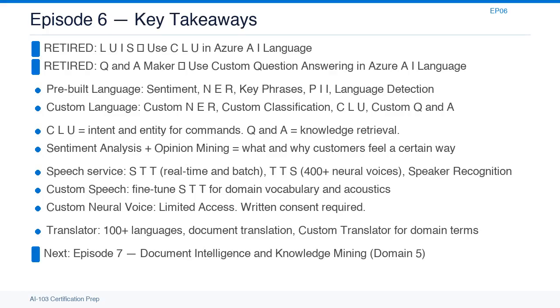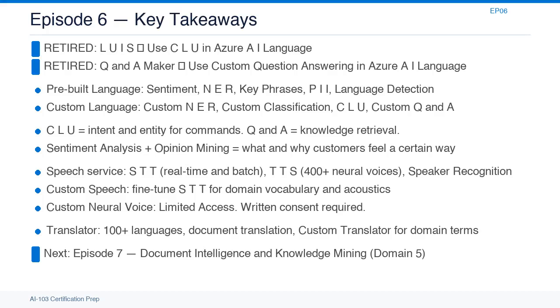The two most important facts from this episode: LUIS is retired. Q&A Maker is retired. Their replacements are CLU and custom question answering, both in the Azure AI Language service. The language service has two tiers: pre-built capabilities that work out of the box, and custom capabilities that you train on your own data. Pre-built covers sentiment analysis, NER, key phrase extraction, PII detection, and language detection. Custom covers your own entity types, your own classifiers, CLU intents, and your own Q&A base.